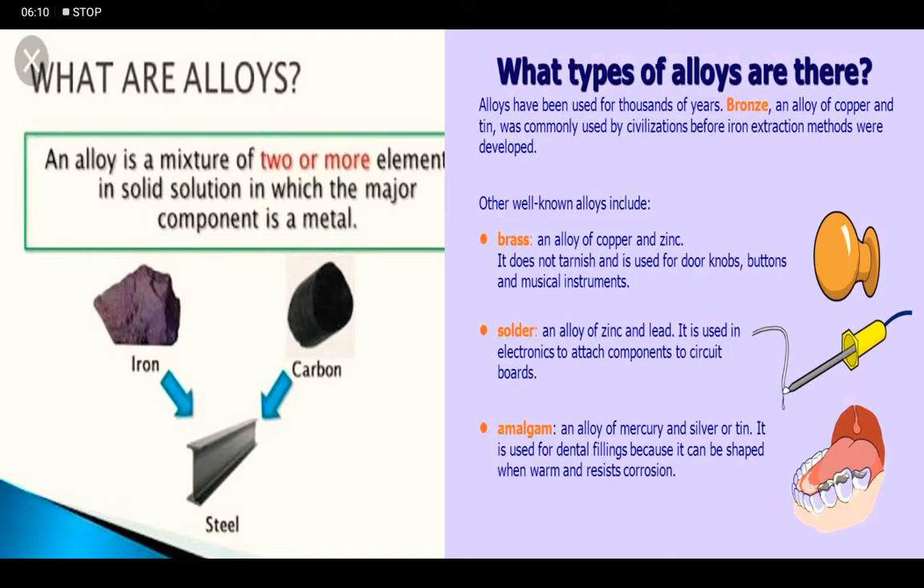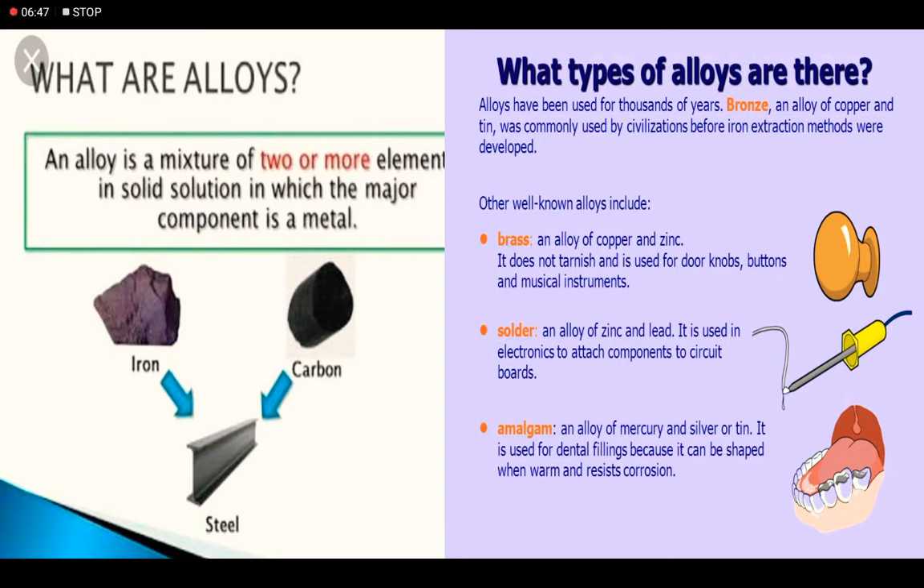Then solder. I'm not saying soldier, children. Be careful. It's solder, which is an alloy of lead and zinc, okay? And it is used in electronic circuit boards. Another important alloy is amalgam, which is formed by mercury and silver, or mercury with tin, which is used for dental fillings by the dentist. And many more examples are there, like German silver, bronze, etc.